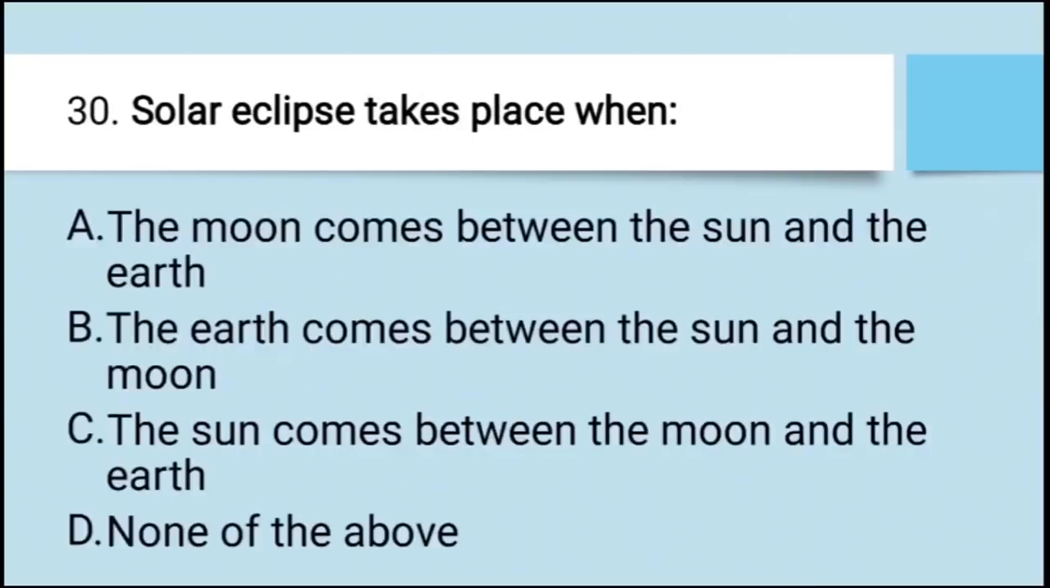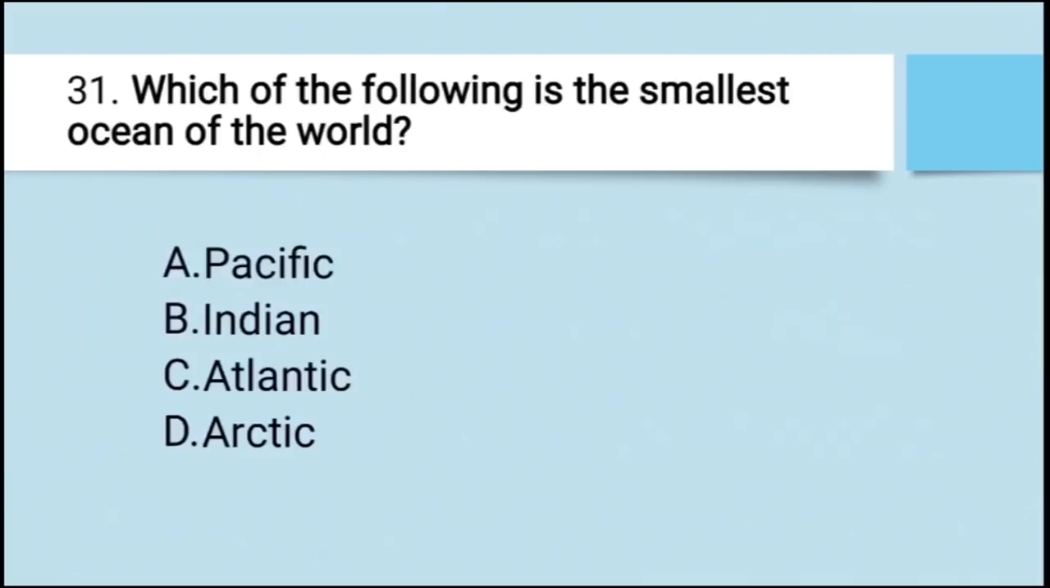Solar eclipse takes place when. सोलर इक्लिप्स कब होता है? The moon comes between the sun and the earth. जब मून सन एंड अर्थ के बीच में आता है, या फिर the earth comes between sun and the moon, या फिर पृथ्वी सन एंड मून के बीच में आ जाती है। C. The sun comes between the moon and the earth, जब सूरज पृथ्वी और मून के बीच में आ जाता है, या फिर none of the above. The right answer is the moon comes between the sun and the earth. जब मून सन एंड अर्थ के बीच में आता है तभी उसे सोलर इक्लिप्स कहा जाता है।